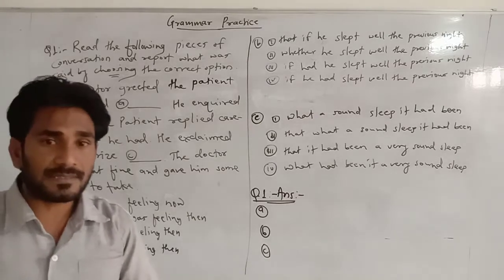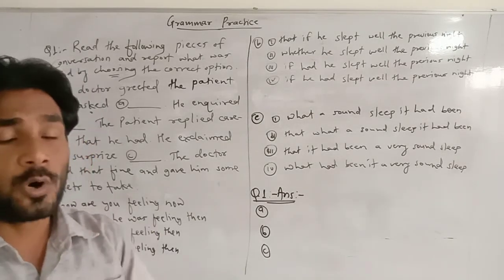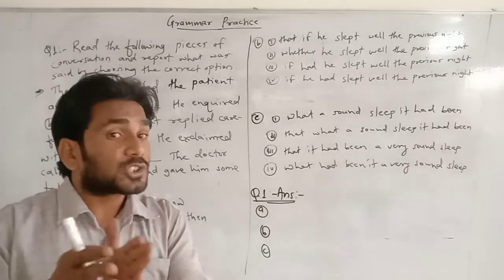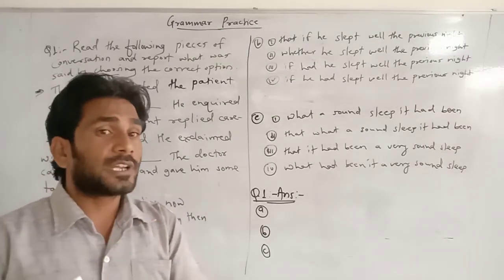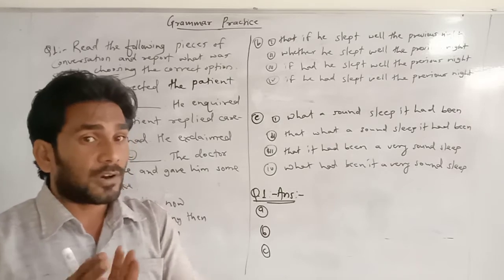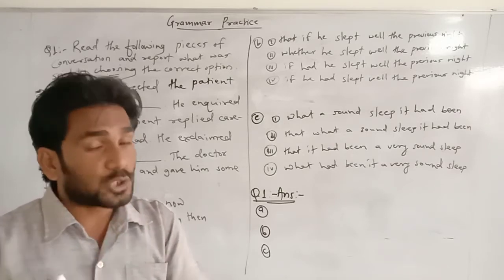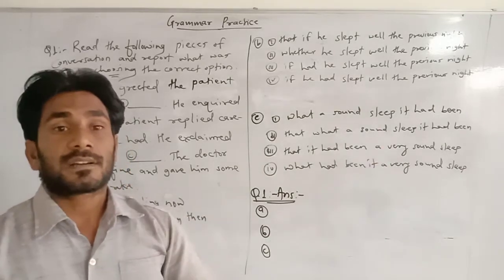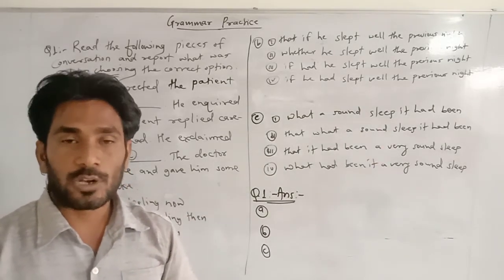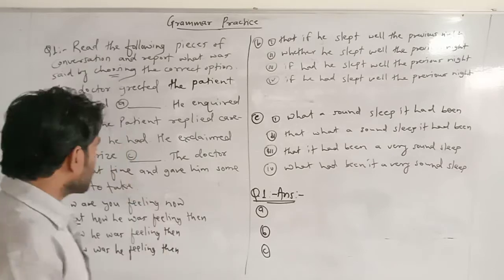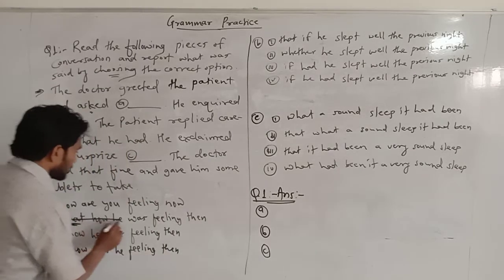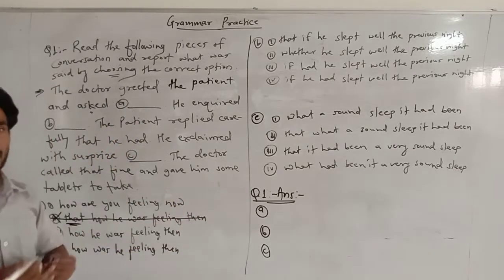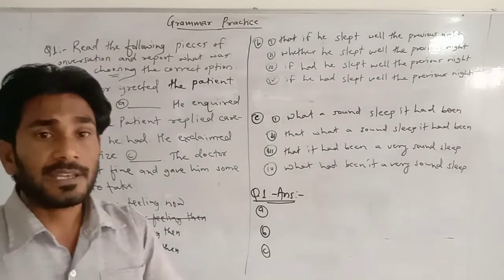Why can't it be the answer? Because as we know, in questions, if the reported words are a question, then that cannot be a conjunction. And that's why this is eliminated. Yes, it can't be the answer.